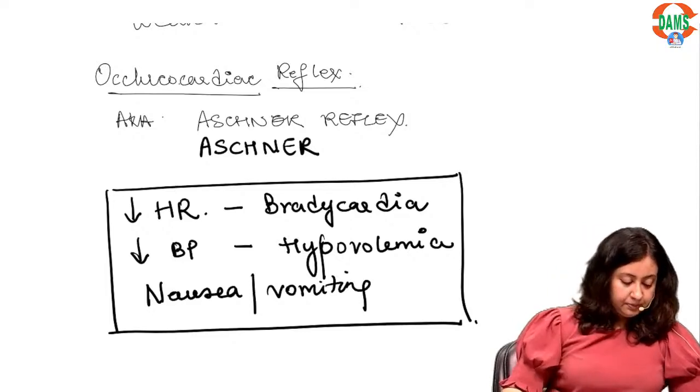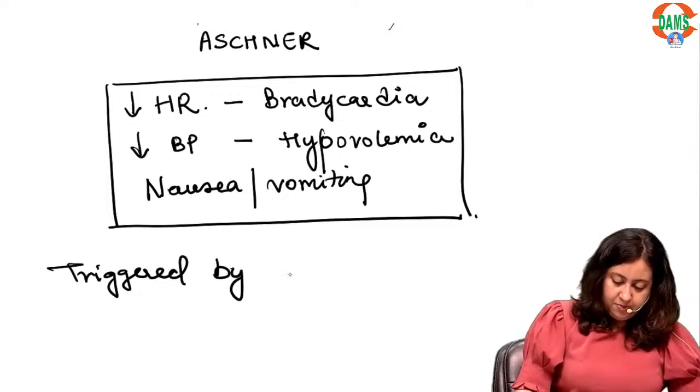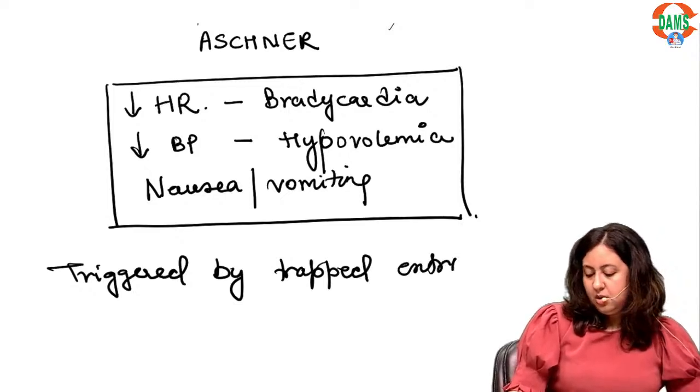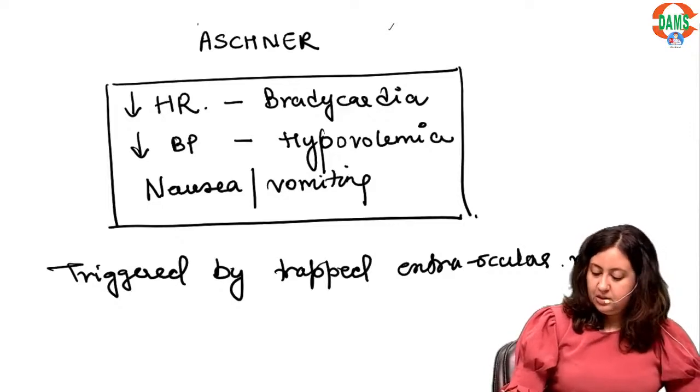Okay, now please write down: triggered by trapped extraocular muscles.